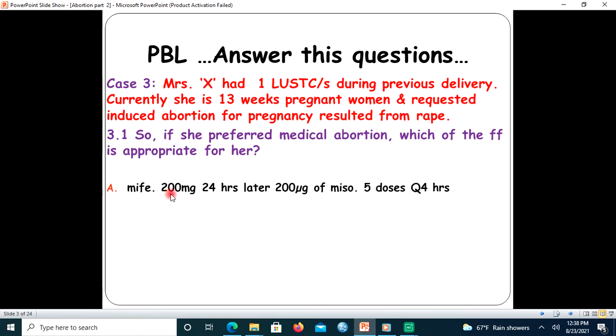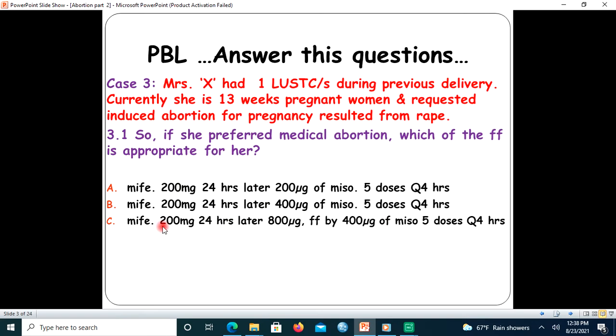A. Mifepristone 200 mg, followed 24 hours later by 200 microgram of misoprostol, 5 doses every 4 hours. B. Mifepristone 200 mg, followed 24 hours later by 400 microgram of misoprostol, 5 doses every 4 hours.